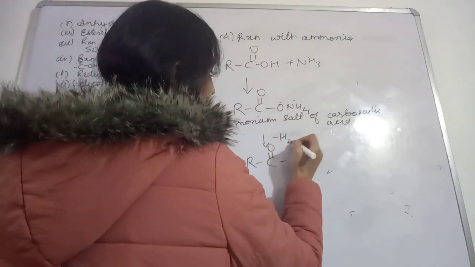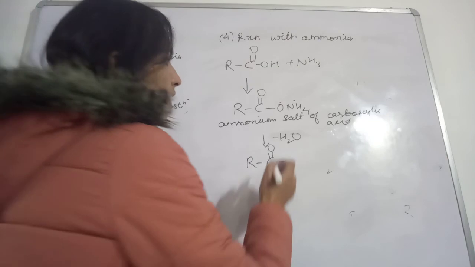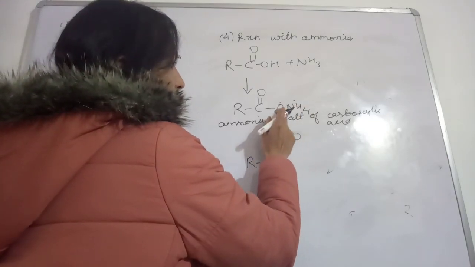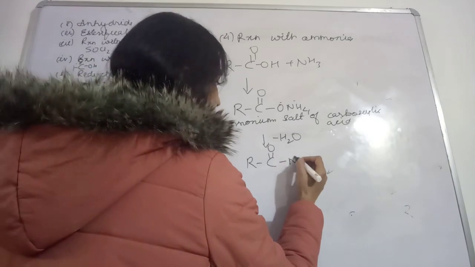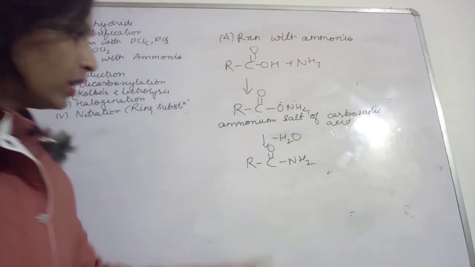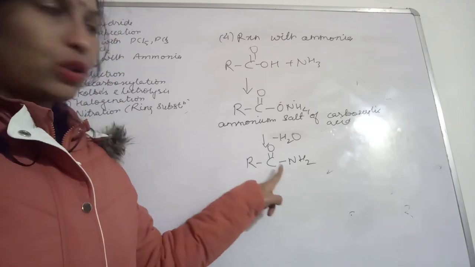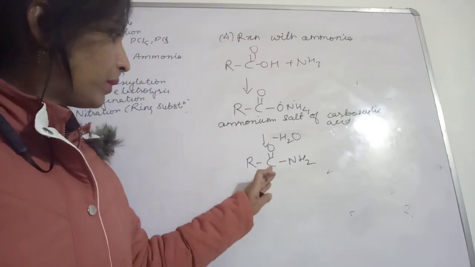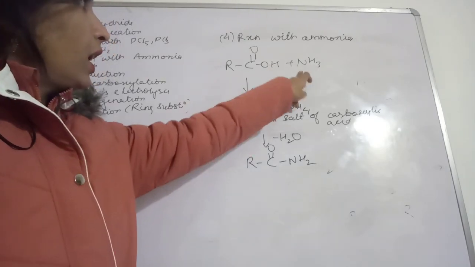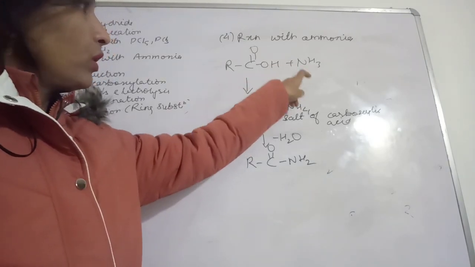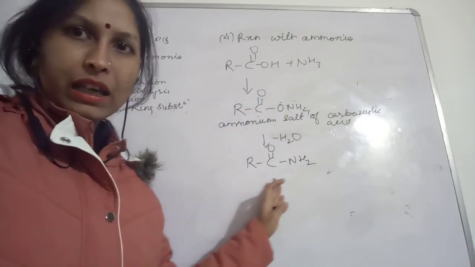The water will be removed. If you are taking out water, then this O and H2 are removed, so you are left with NH2. So this will be your alkane amide. How to make amide? With the help of this carboxylic acid. This is the reaction with ammonia, so you are going to get this alkane amide.